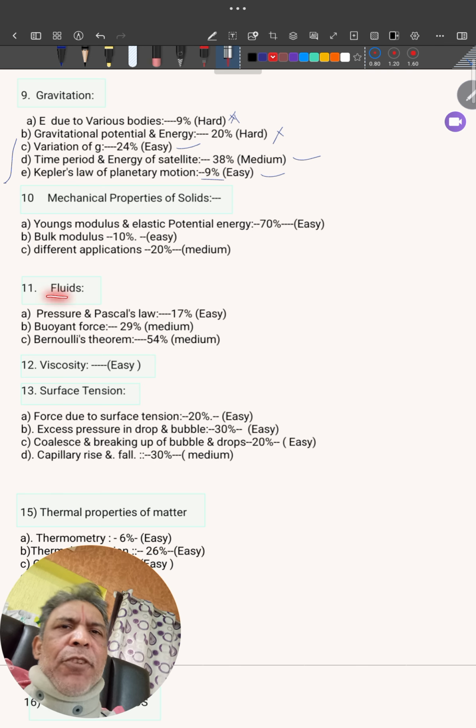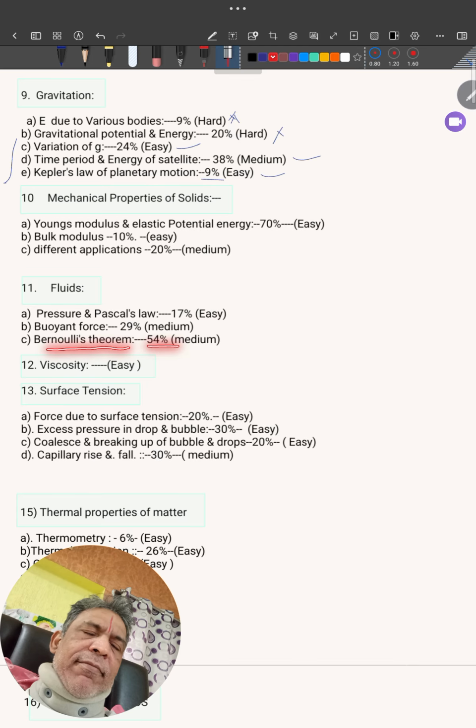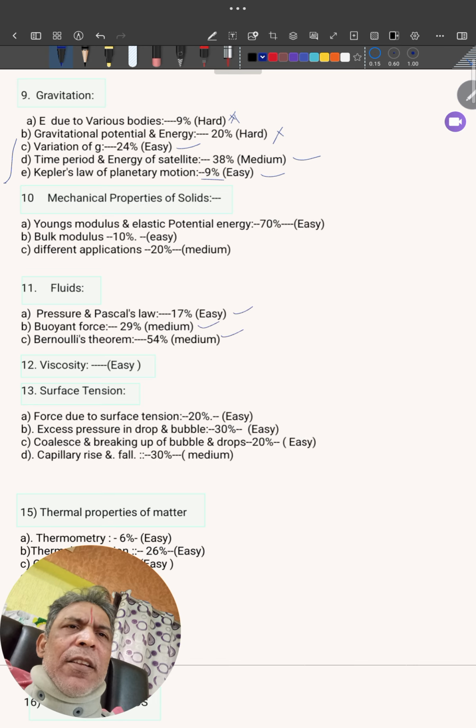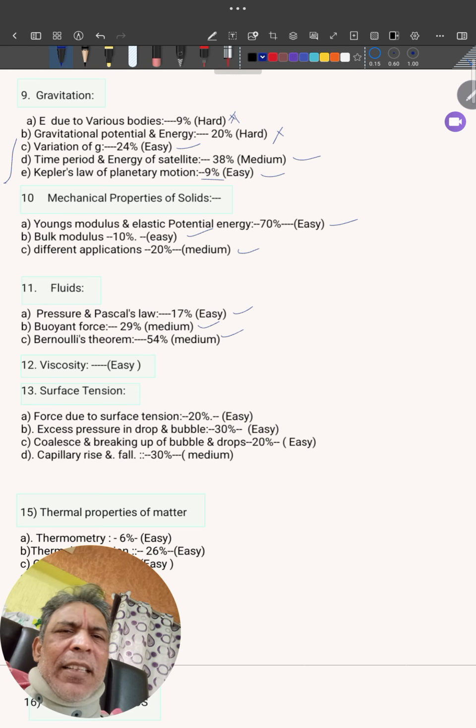Then we'll come to fluids. First, Bernoulli's theorem, 54% weightage. Manageable it is. Next, buoyant force or Archimedes principle, 29% or 30% you can add up. Then pressure and Pascal's law, easy. So altogether, fluids is a topic which you can work out entirely, because they're not something very difficult.